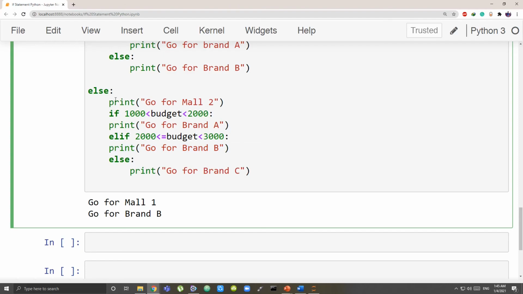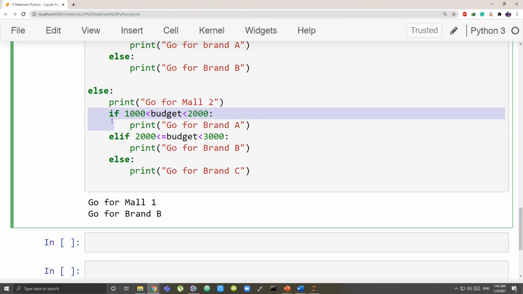It's not necessary to have a nested if also. By the way, there should be some indentation. Why did I put 4 spaces of indentation? Because after the else, for the commands I have put 4 spaces of indentation. So after the if also I should have some indentation for the code. The same indentation is compulsory. So if here I have 4, for else if also I have to have 4, for else also I have to have 4. If I had put 2 over here, the rest also should be 2. So this is what you call indentation.